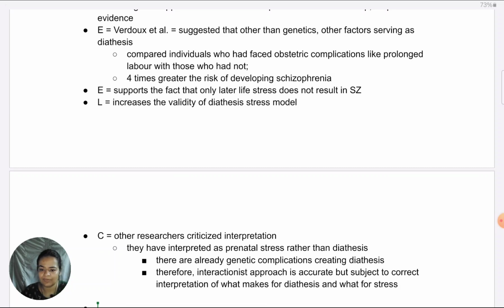First, I would give a strength of that study. The good thing, if you see, of that study is that a prospective and longitudinal approach has been used.